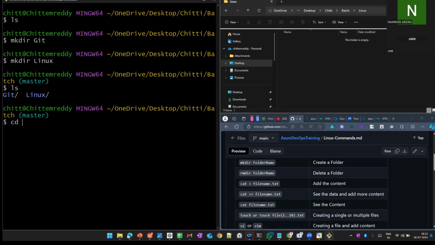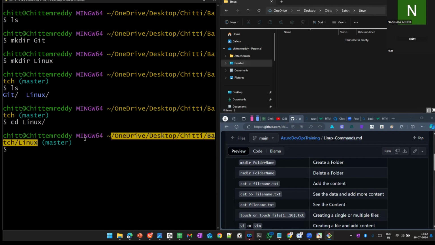cd means change the directory. I give the first letter and press tab, and it automatically takes the linux folder. Why? Because starting with the letter L, there are no other folders. That's why it picked linux. Now I am inside. The path is the same here and there: desktop, git, batch, linux. This is how we do it.